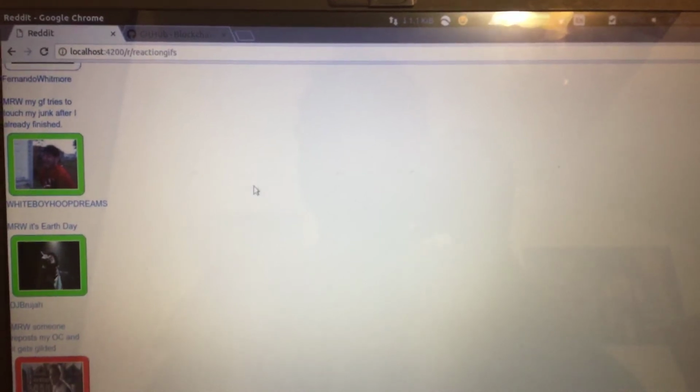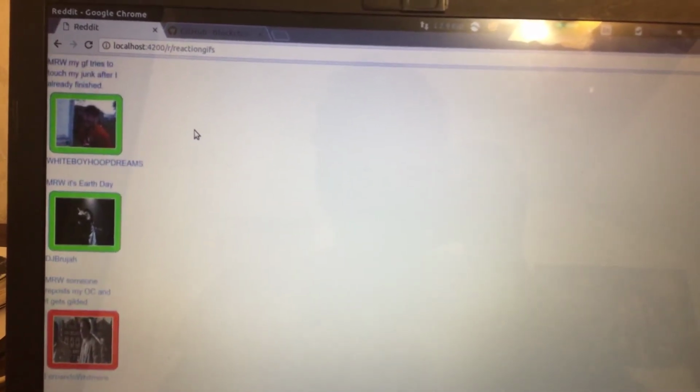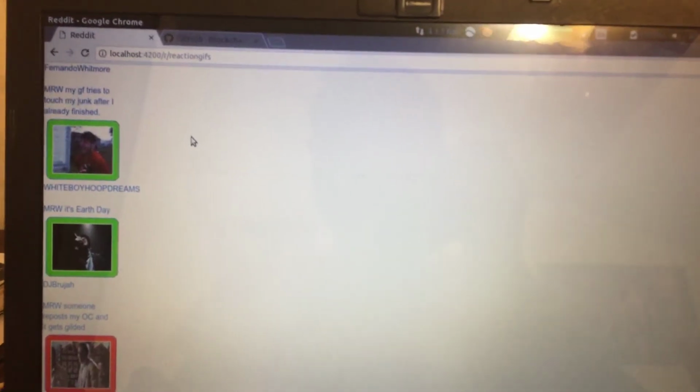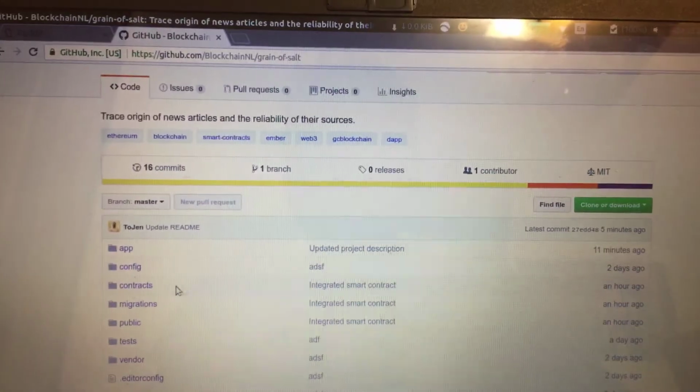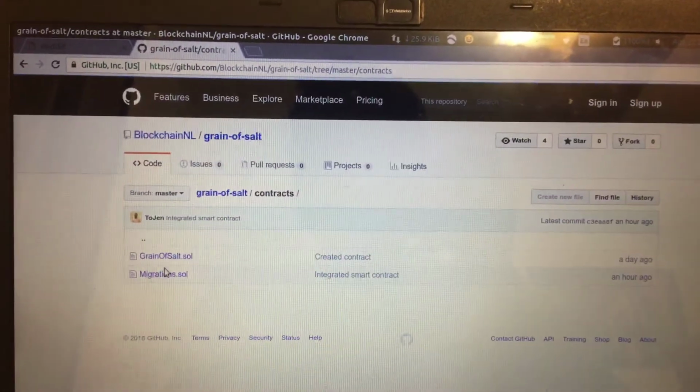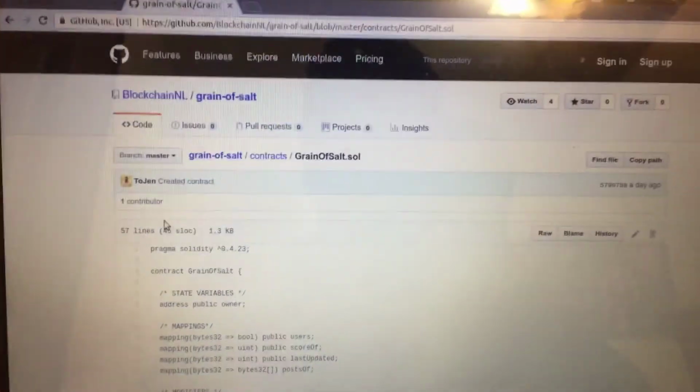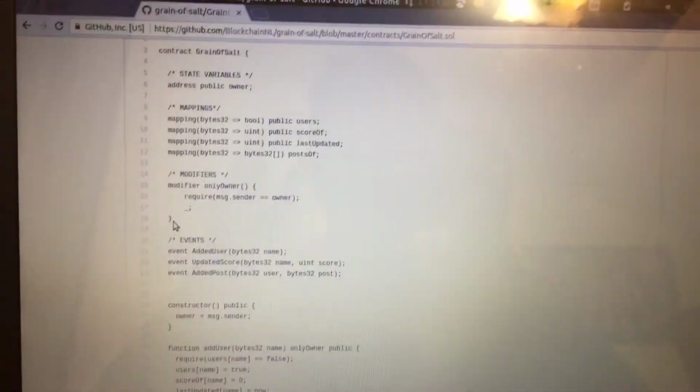Of course, a lot of this was also just mocked up because of the timeline, and we actually have a smart contract in our GitHub, grain of salt, and in there is where we have all the functions that we need for the front end as well.